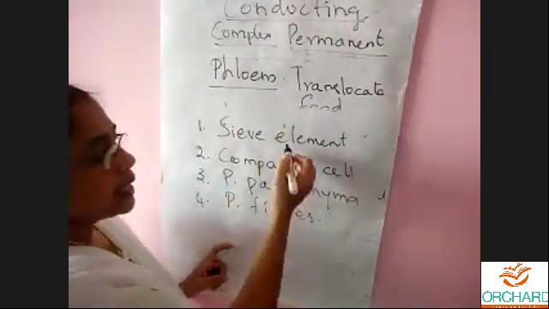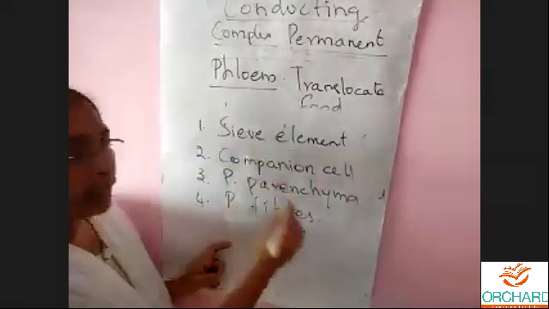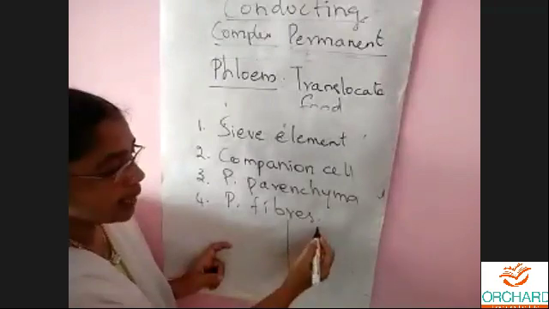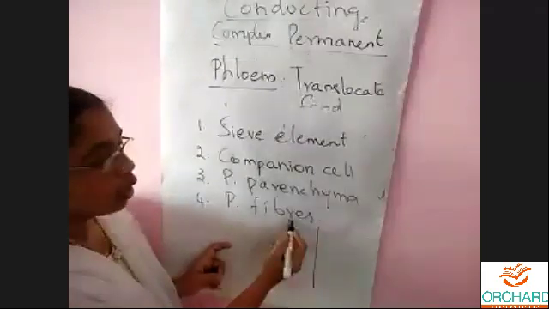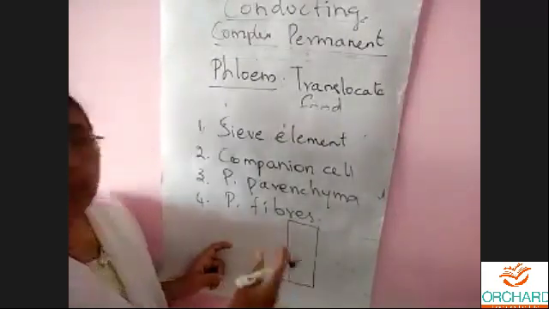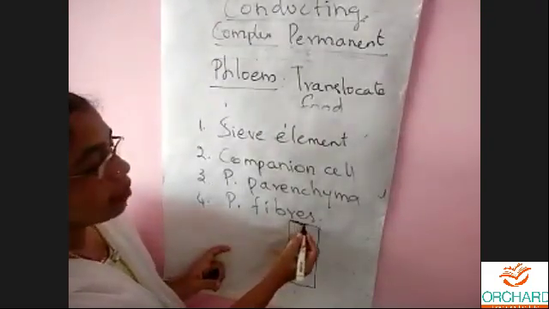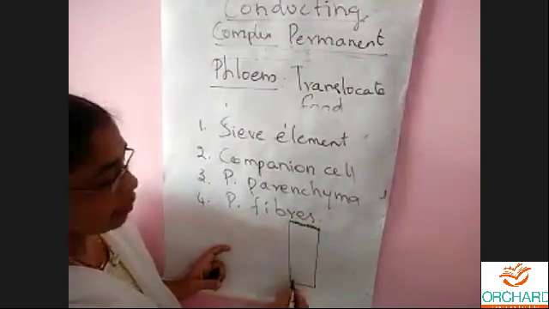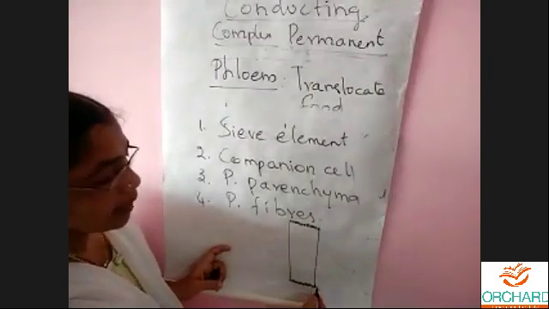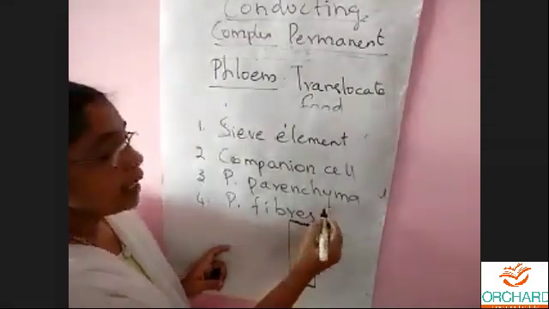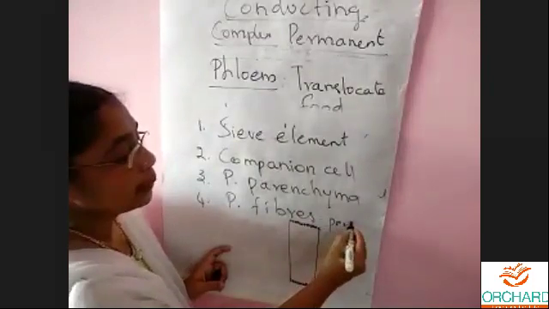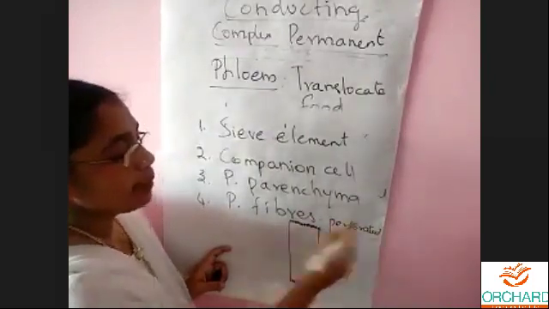Here the sieve element is also a longitudinal, cylindrical shaped cell. The end is somewhat like this. We call this type of end a perforated end, like some holes are there.